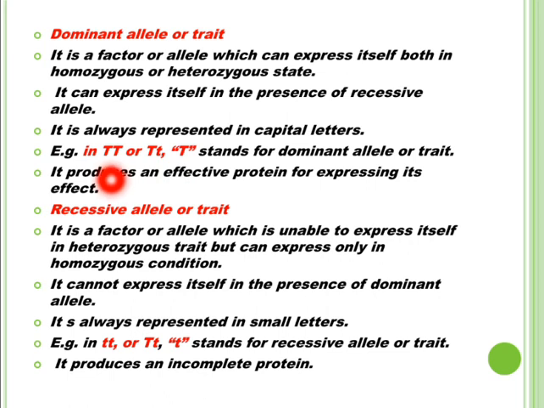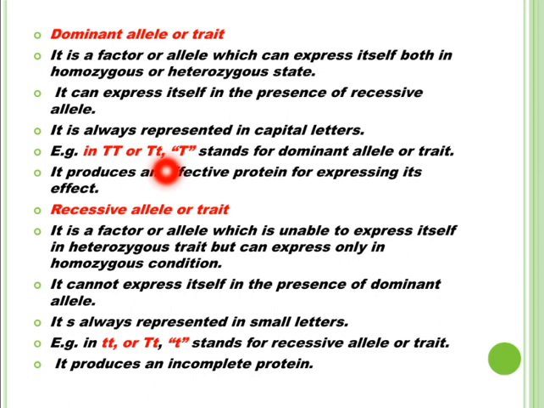So capital T represents the dominant allele or trait of height character, that is tall. Capital T is called the dominant allele. It represents the dominant allele or dominant trait because it can express its trait even in the presence of the recessive allele, which is represented by small t.